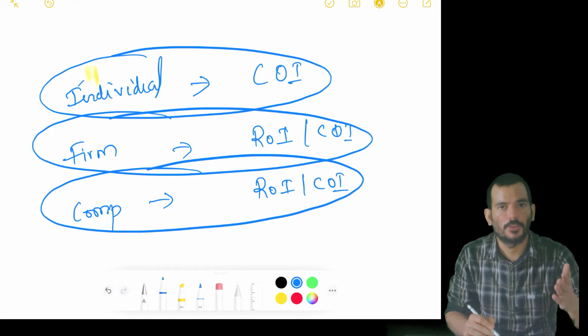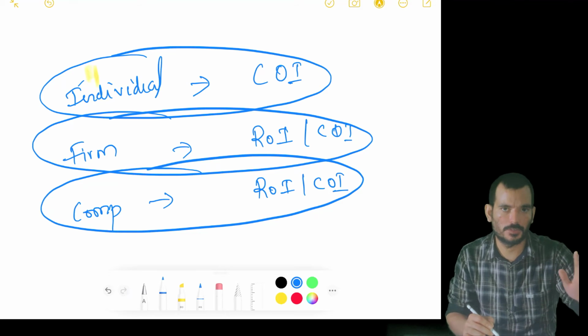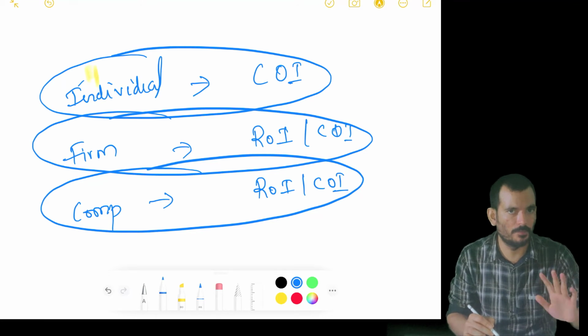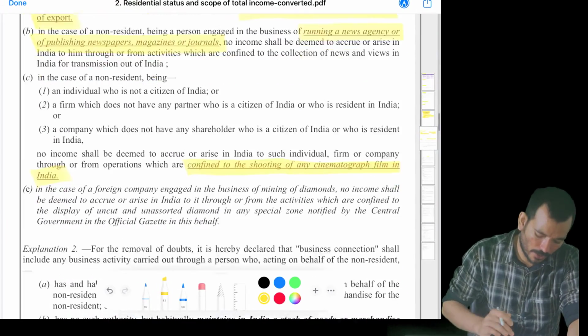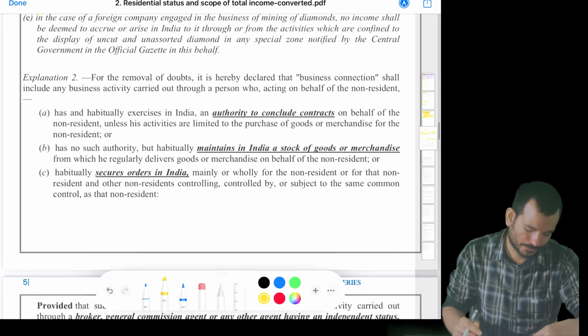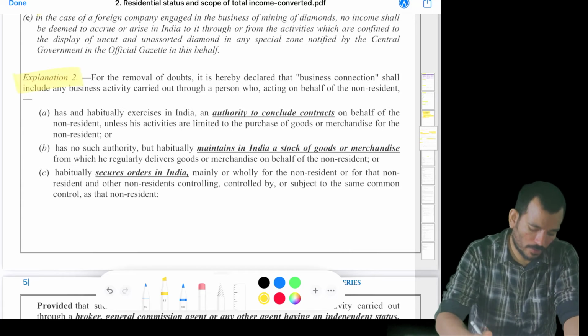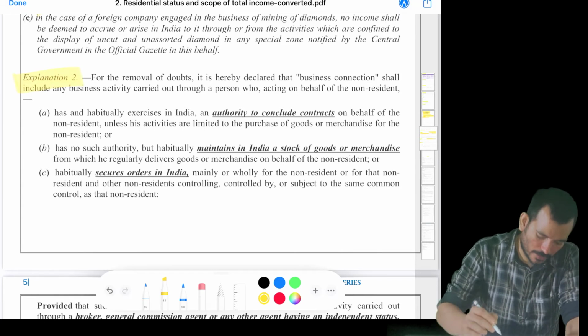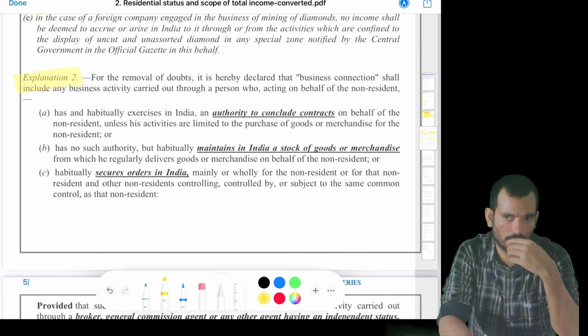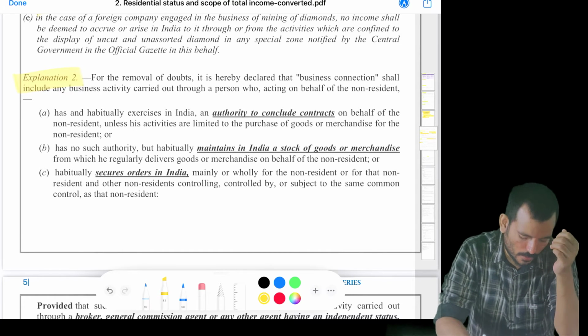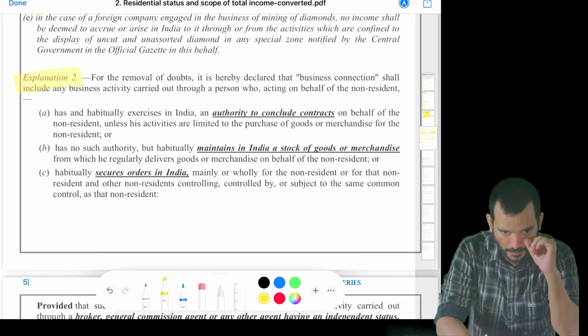In simple words, if you want to prove that there is a business connection, the individual has to be a citizen of India, or if it is a firm, at least one of the partners has to be a resident of India or citizen of India, right? And one more discussion, this Explanation 2 is also kind of important, and this is a case study question I have seen in some books, so I want you to pay attention here.